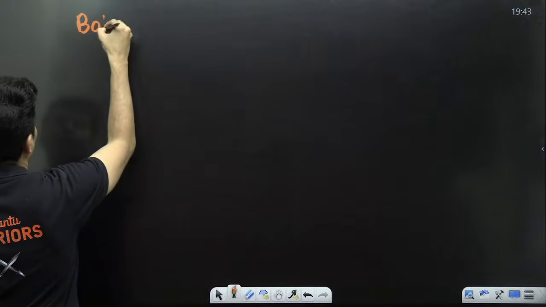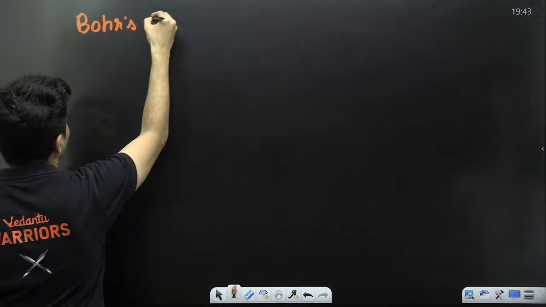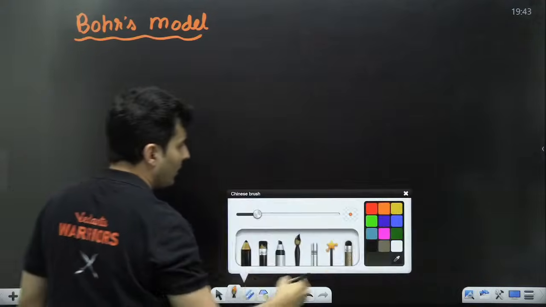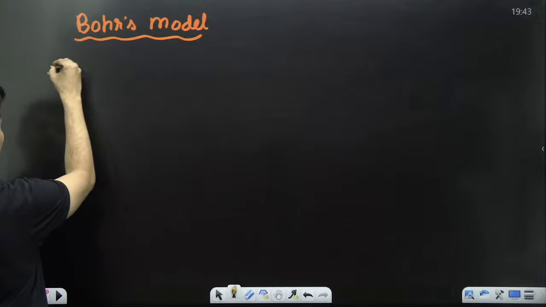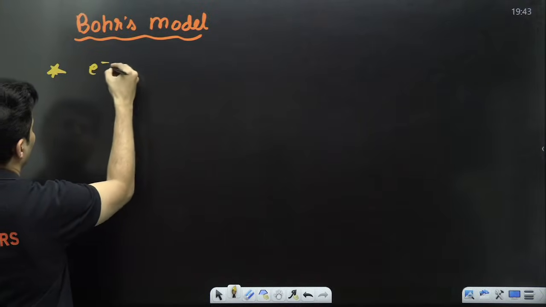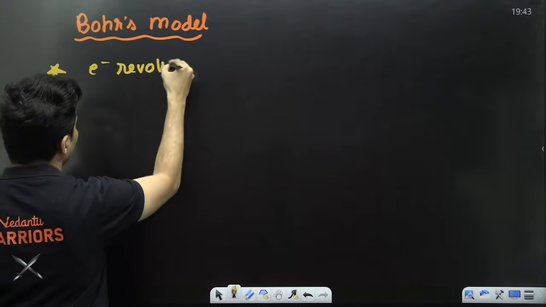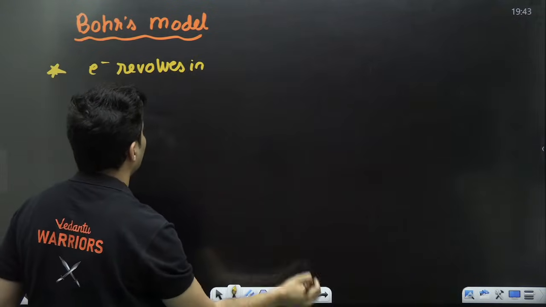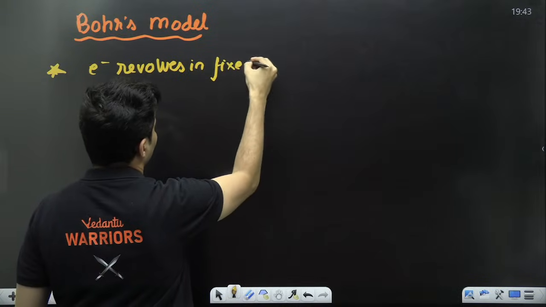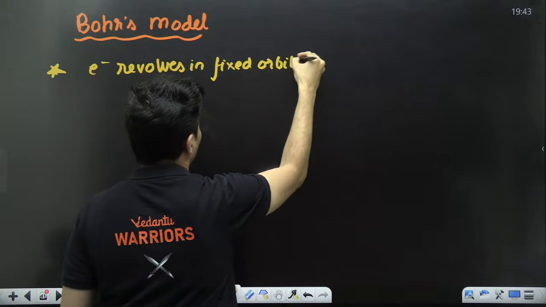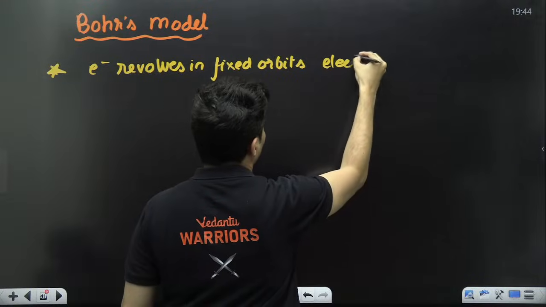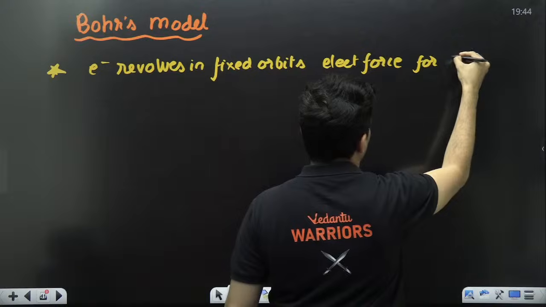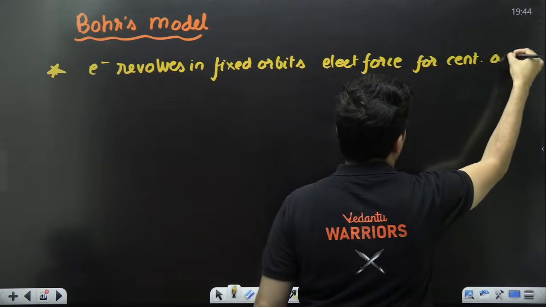So in Bohr's model of atom, what all things did he tell? Number one, he told that the electron revolves in fixed orbits, using the electrical force for centripetal acceleration.